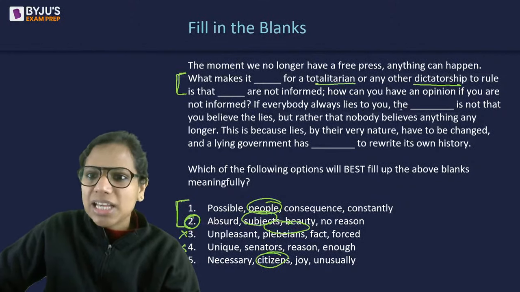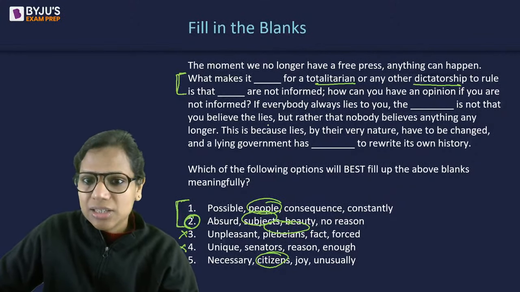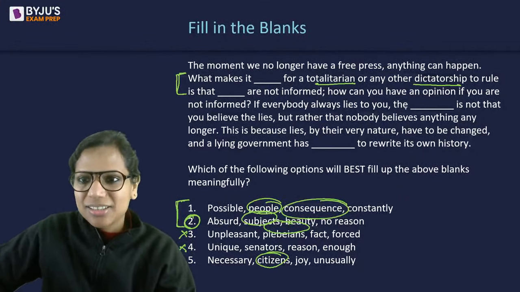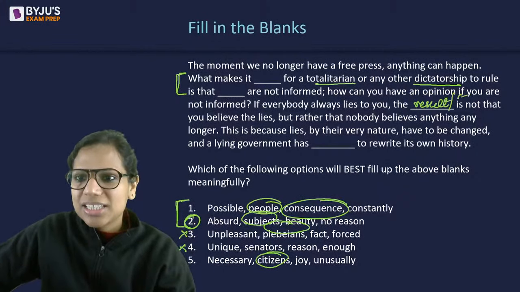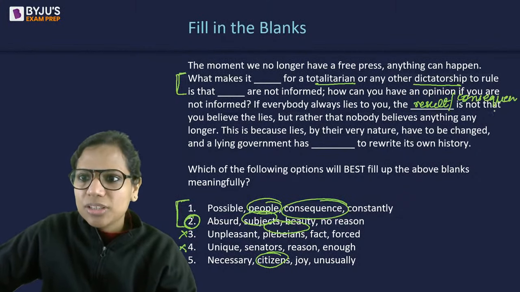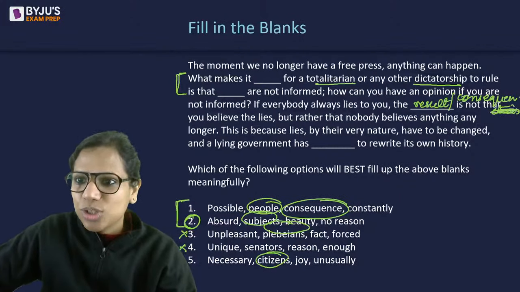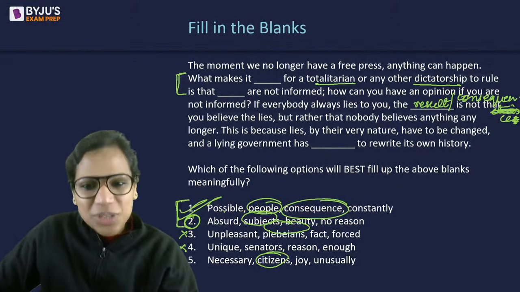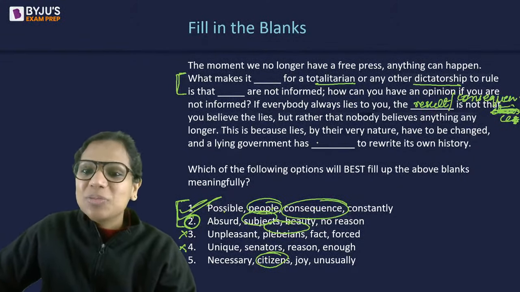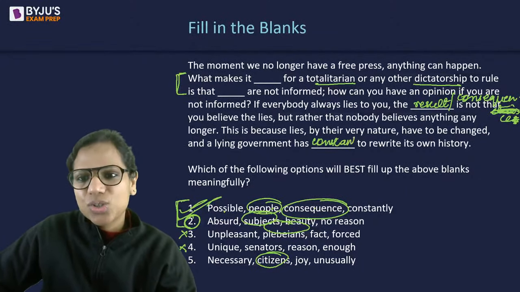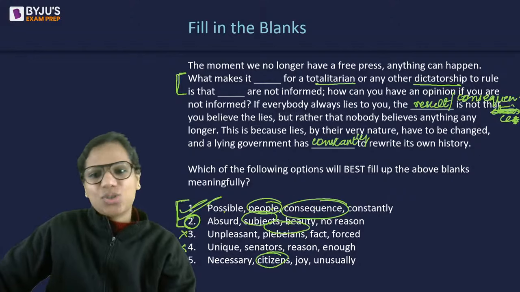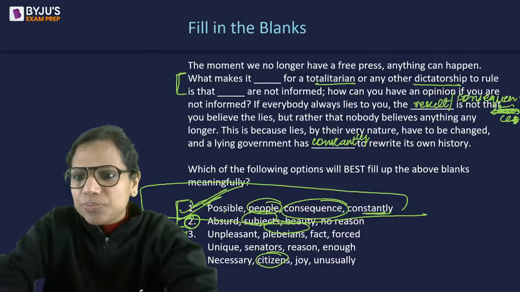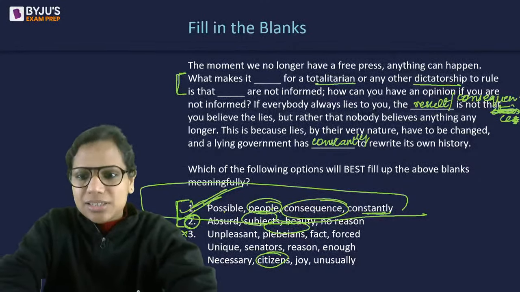If everybody always lies to you, the dash is not that you believe the lies, but rather that nobody believes anything any longer. So, the consequence, right? The result, the consequence is that nobody believes anything any longer. So, possible, people, consequence. A lying government has constantly to rewrite its history. So this is the best choice here, one, not the others. In that you always have 5 options.